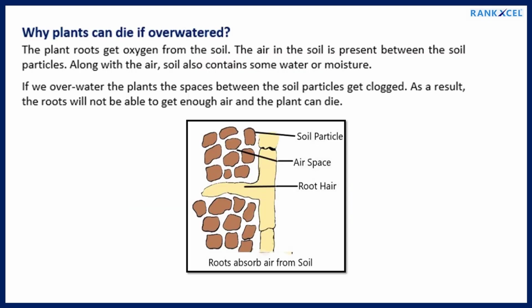Why plants can die if overwatered. The plant roots get oxygen from the soil. The air in the soil is present between the soil particles. Along with the air, soil also contains some water or moisture. If we overwater the plants, the spaces between the soil particles get clogged. As a result, the roots will not be able to get enough air and the plant can die.